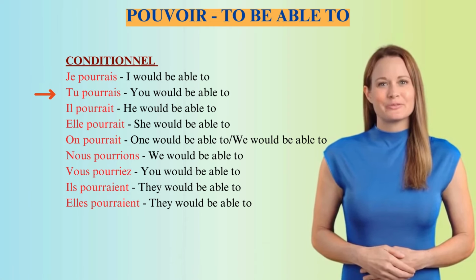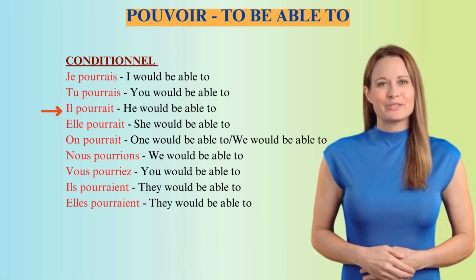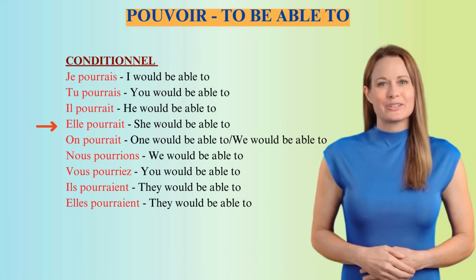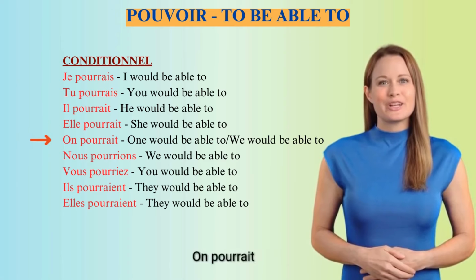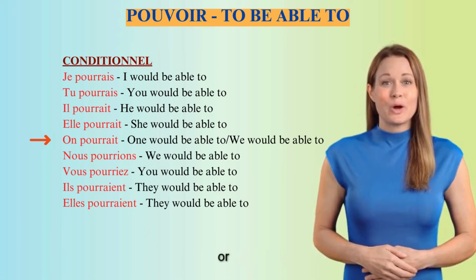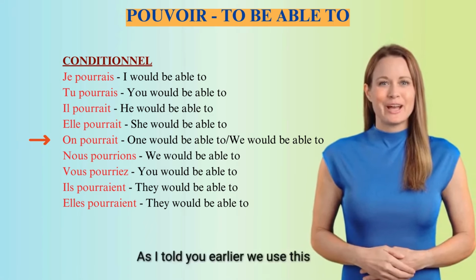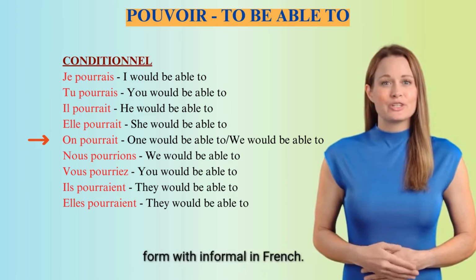Tu pourrais. You would be able to. Il pourrait. He would be able to. Elle pourrait. She would be able to. On pourrait. One would be able to, or we would be able to. As I told you earlier, we use this form with informal in French.